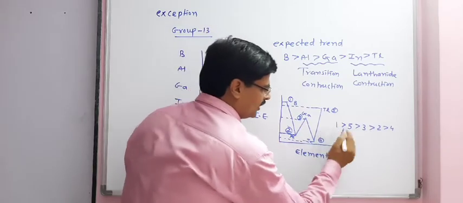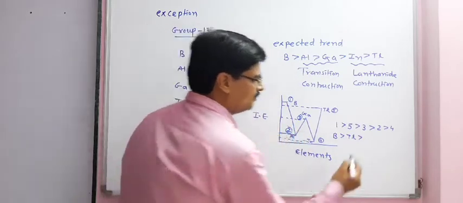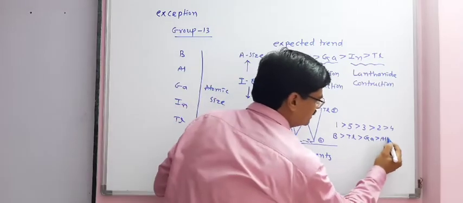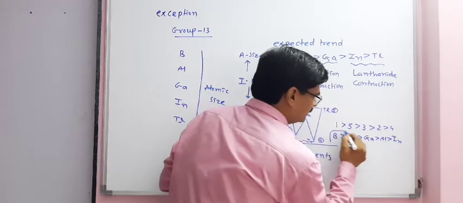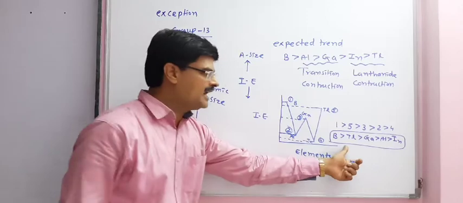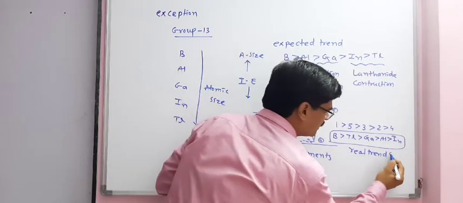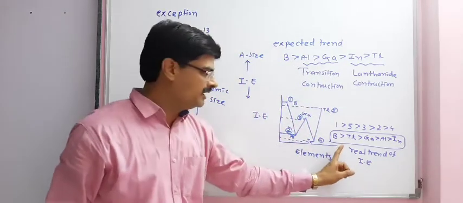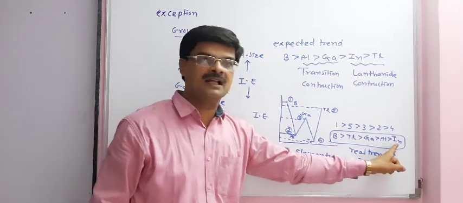So writing number 1, that is boron, then thallium, then third number gallium, then second number aluminium, and fourth number, that is indium. So the real trend of ionization enthalpy for group number 13 elements would be boron greater than thallium greater than gallium greater than aluminum greater than indium.